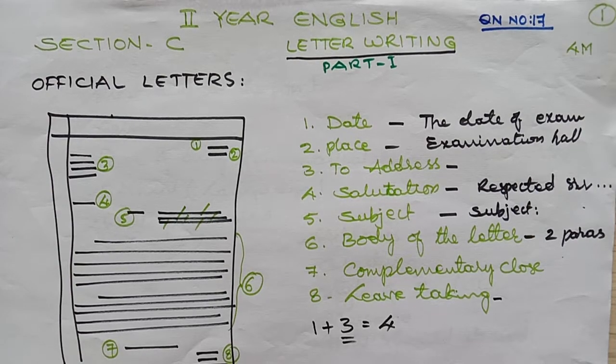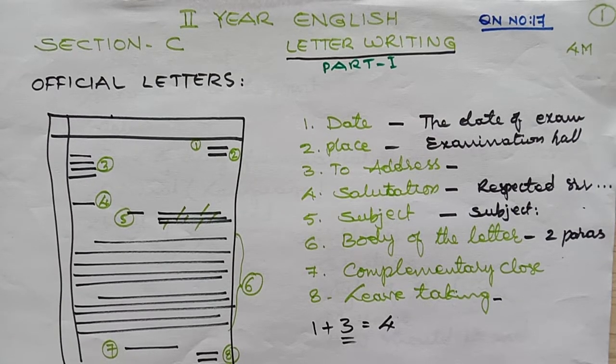Letter writing we wrote even in high school, maybe for 10 marks or something like that, but writing letters in intermediate is different. How is it different? It is different in the format and in the content. Means the way you write the letter makes the difference.